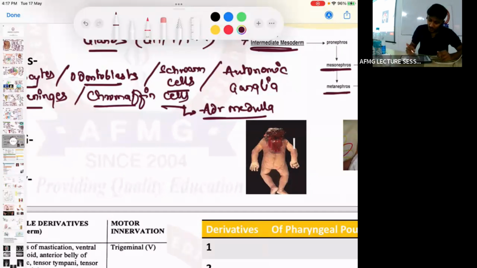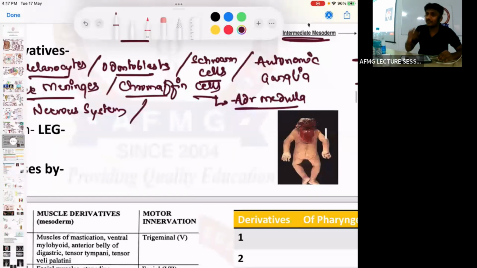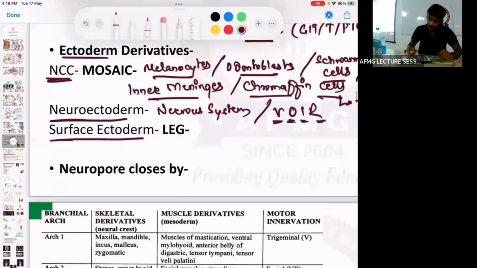याद रखना. Next, from the neuroectoderm what develops? The nervous system develops from it. Remember it with the ophtha mnemonic VOIR: V for vitreous, O for optic nerve, I for iris and muscles, R for retina. कोई दिक्कत नहीं है. All of these develop from the neuroectoderm.